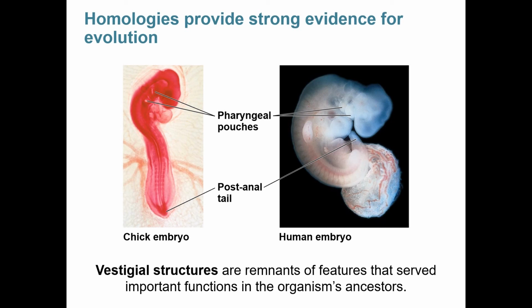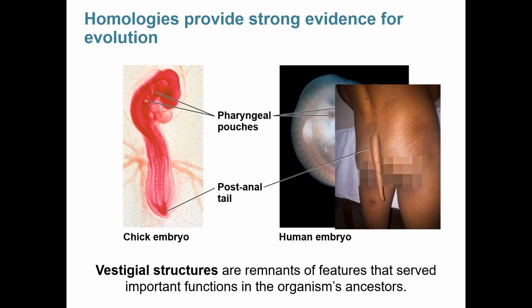These are considered vestigial structures, which means that they're remnants of features that were important in the organism's ancestor, but are no longer important for the organism's development. Sometimes these vestigial structures are not reabsorbed properly, and in the case of humans, the most common case of that is the growth of a post-anal tail. These are normally surgically removed before a kid is 5 years old to make it easier for them to sit and develop properly.